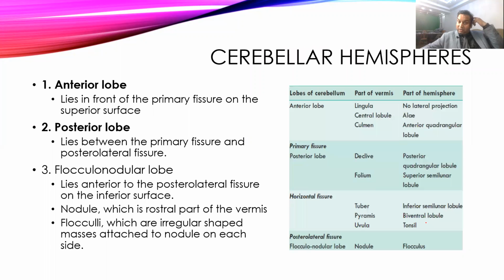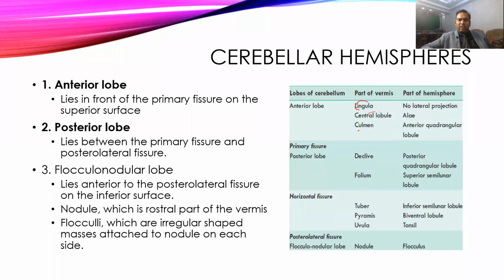Then come to the cerebellar hemisphere. It is divided into three lobes: anterior lobe, posterior lobe, and flocculonodular lobe. The anterior lobe lies anterior to the primary fissure, and its vermis part contains lingula, central lobule, and culmen. There are also ala and anterior quadrangular lobules in the anterior lobe.